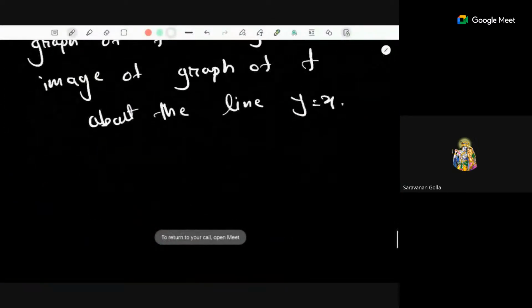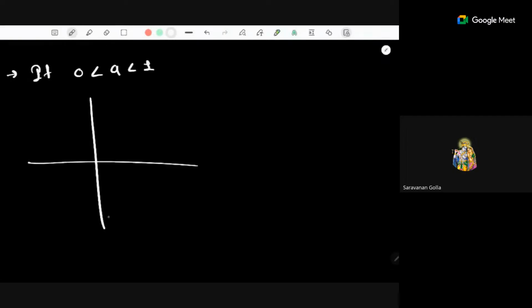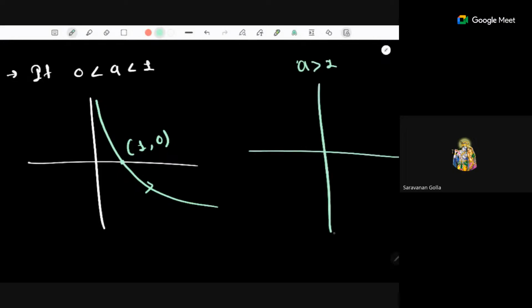Okay. So in general, if the value of a is between 0 and 1, the graph of log looks like this one. And it will intersect the x-axis at the value 1, because we know that log 1 is equal to 0. And if the value of a is strictly greater than 1, then the graph of log base a will look like this. Same x-intercept (1, 0). This is log base e of x, and this is also log base e of x.